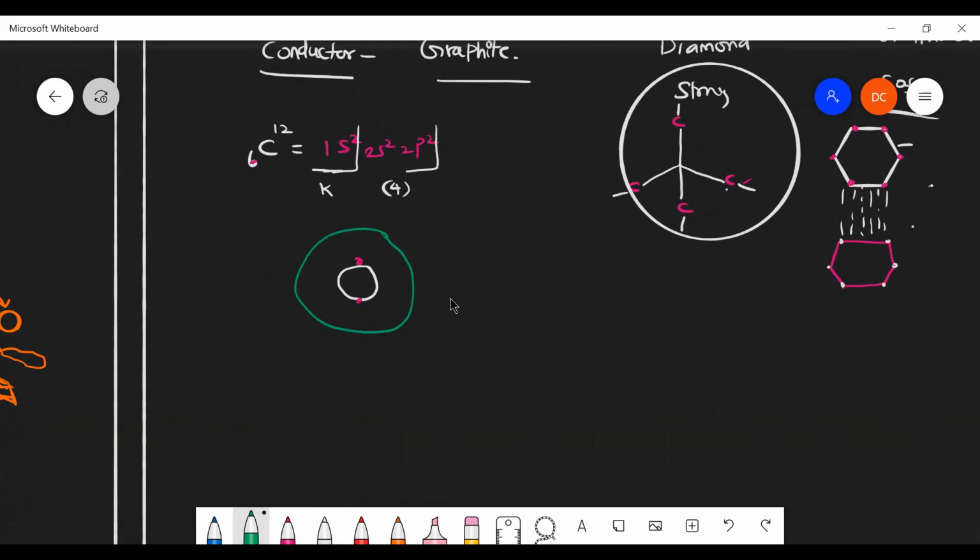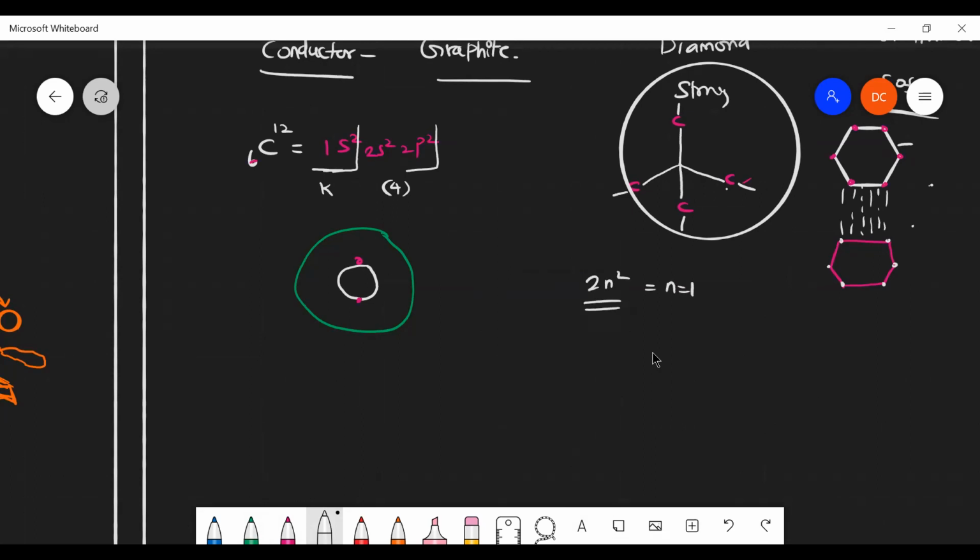How many electrons can it occupy at maximum? It's the 2n squared formula.